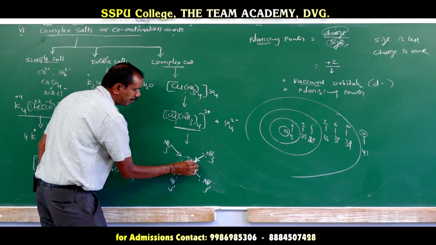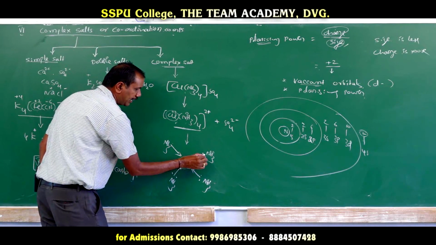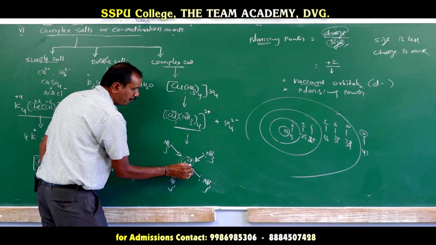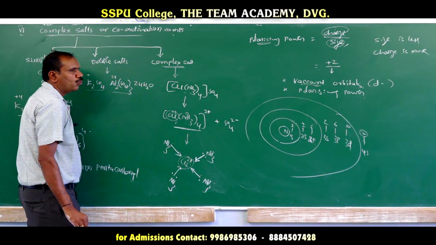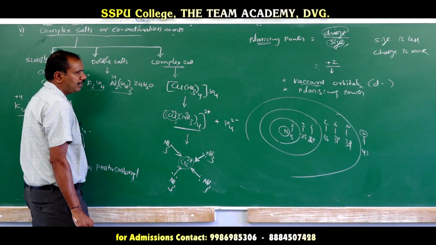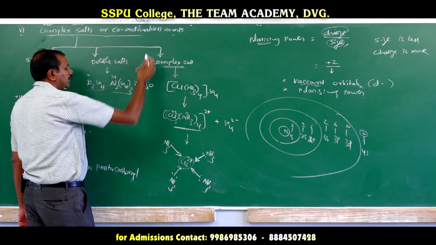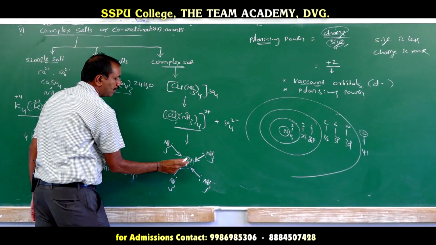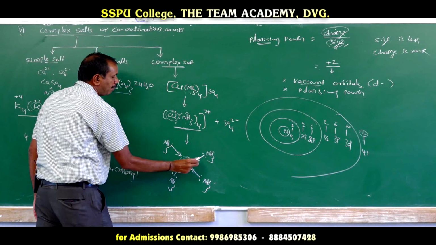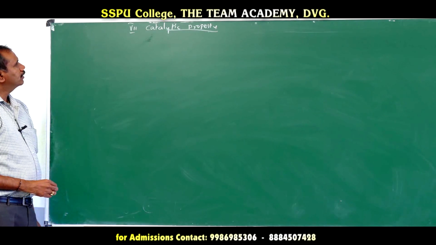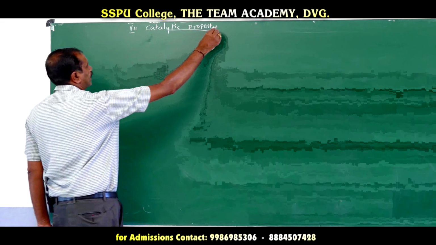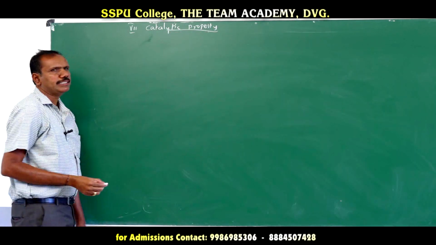A coordinate covalent bond is a sharing of an electron pair between two atoms, where the shared pair of electrons is donated by only one of the atoms. So, they are also called coordination compounds because the metal ion and ligand are held together by a coordinate covalent bond. We will go for the catalytic property that can be exhibited by the transition elements.